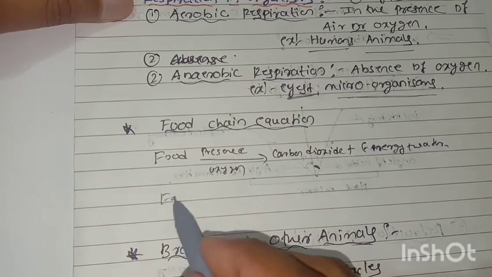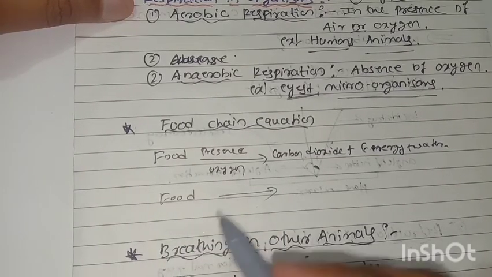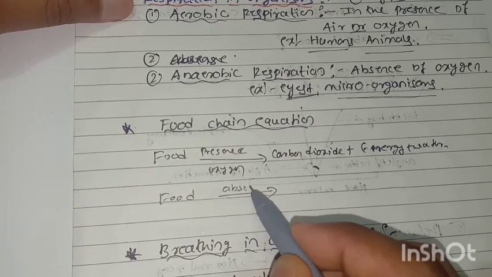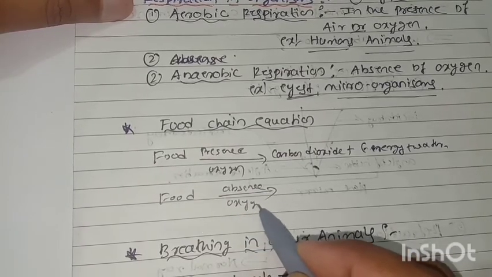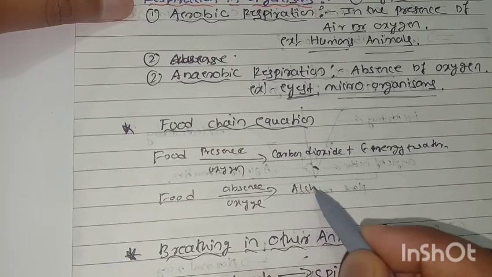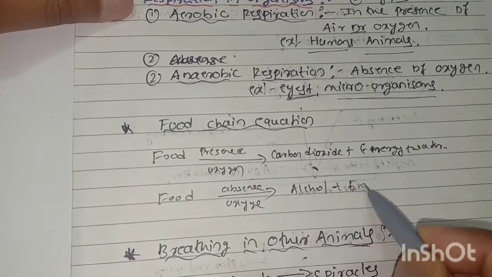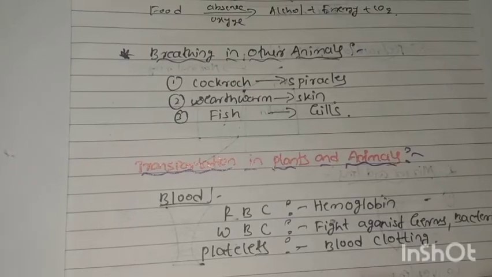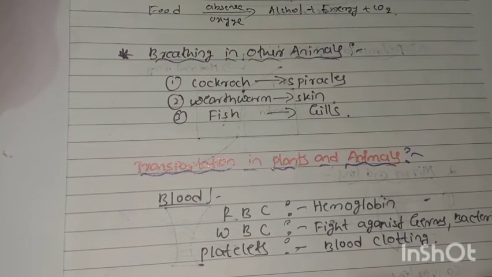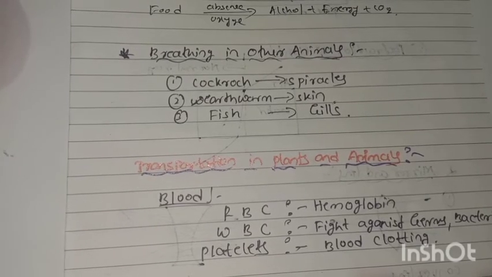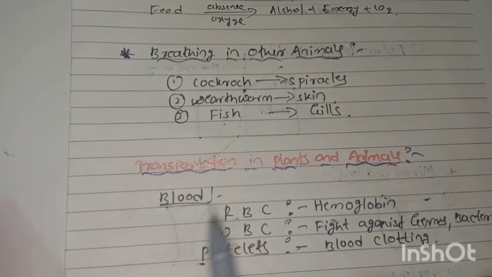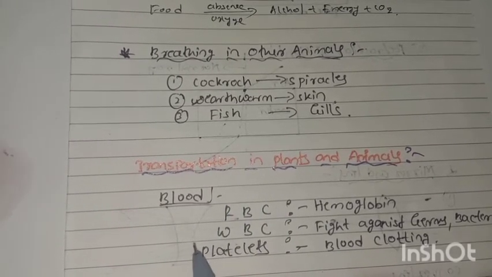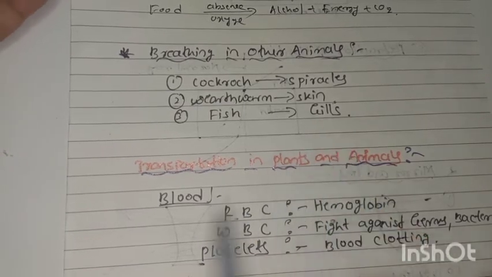Another type is respiration of food in the absence of oxygen, where they produce alcohol plus energy plus carbon dioxide. Breathing in other animals: a cockroach breathes with the help of spiracles, an earthworm with the help of its skin, and a fish with the help of gills. In the earthworm the skin is very moist, and the fish uses oxygen dissolved in water, respiring with the help of the gills.